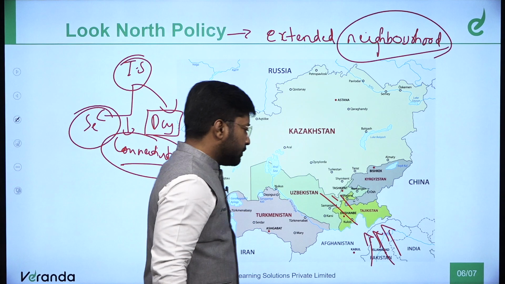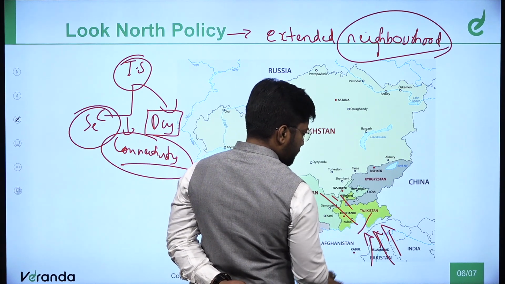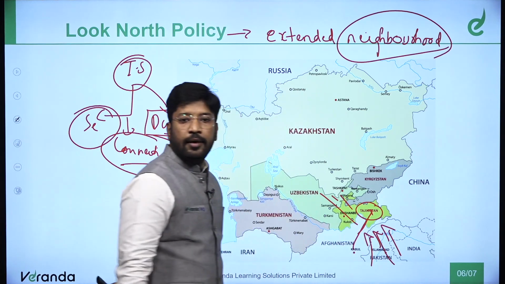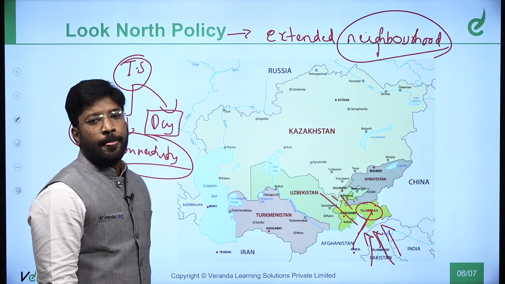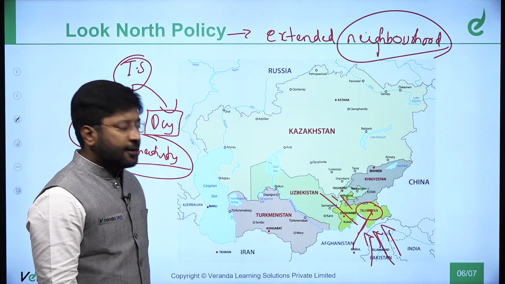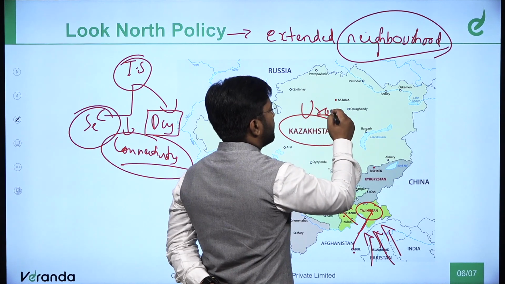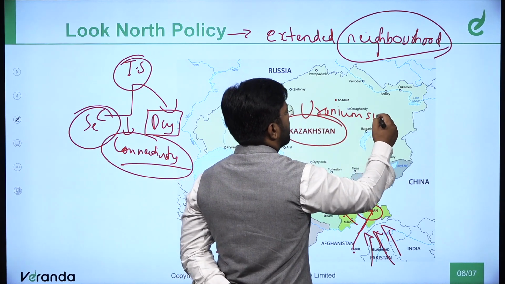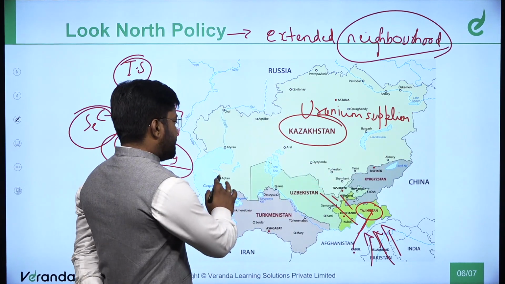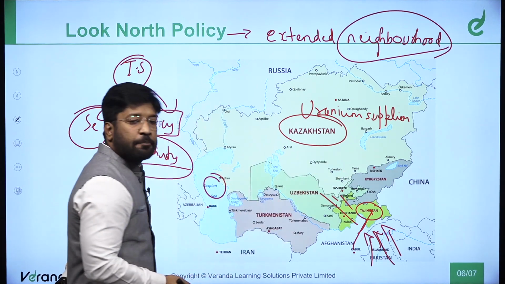What is India doing for this region? If you see, India has Farkhor, right? From Pul-e-Khumri to Kabul to the Farkhor air base we have. I have explained this when we discussed Afghanistan as a relation. Then India has Kazakhstan as a uranium supplier. Then near Kazakhstan is the Caspian Sea. We are also trying to build a pipeline.